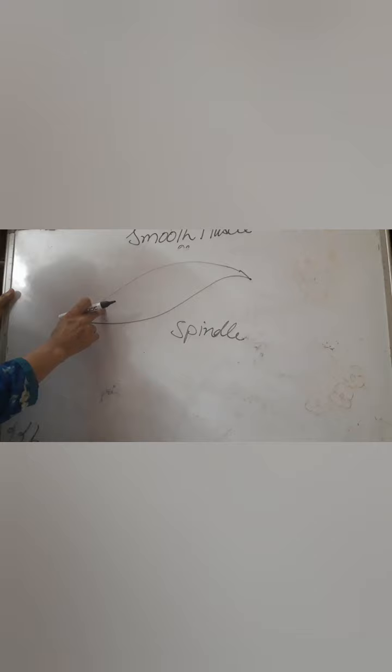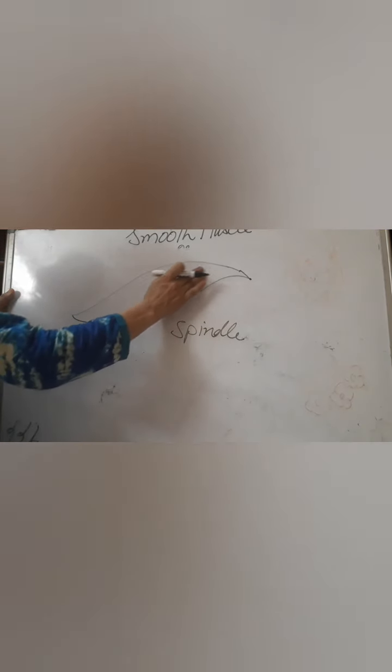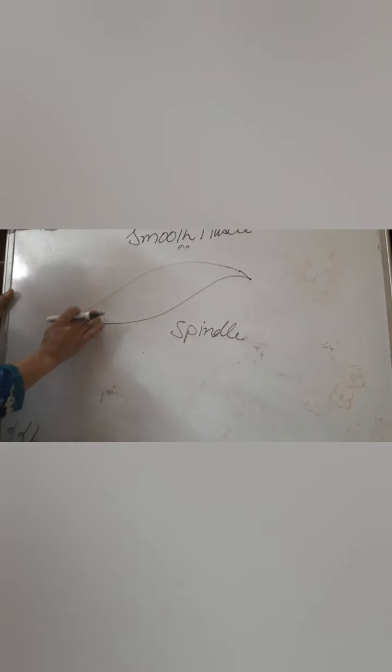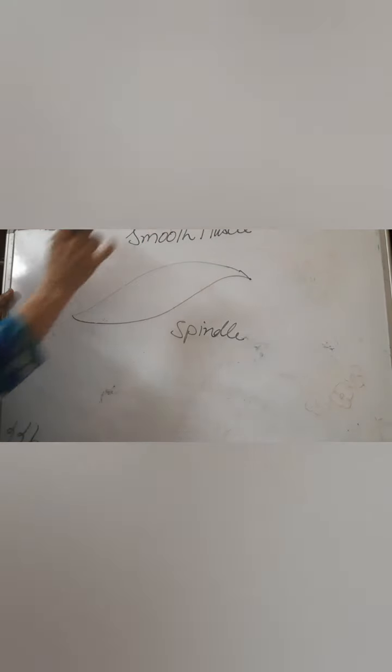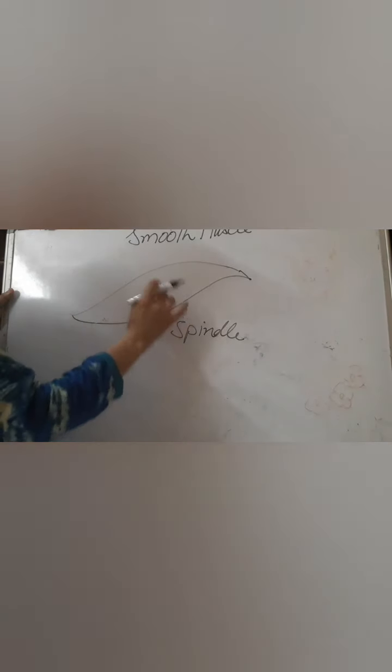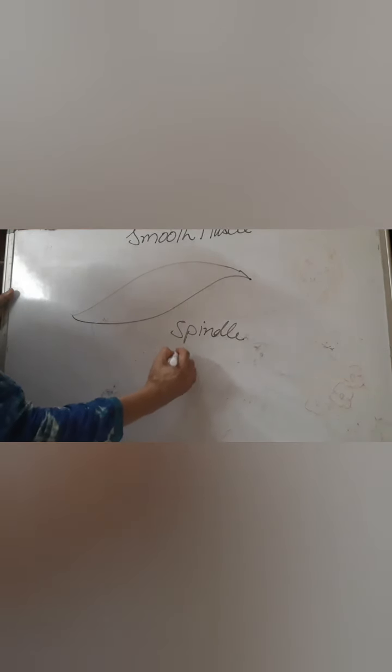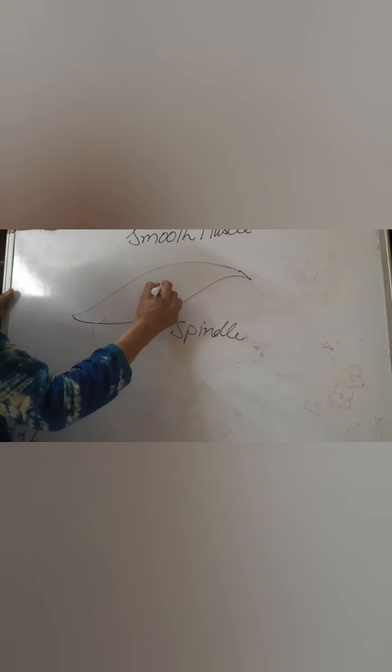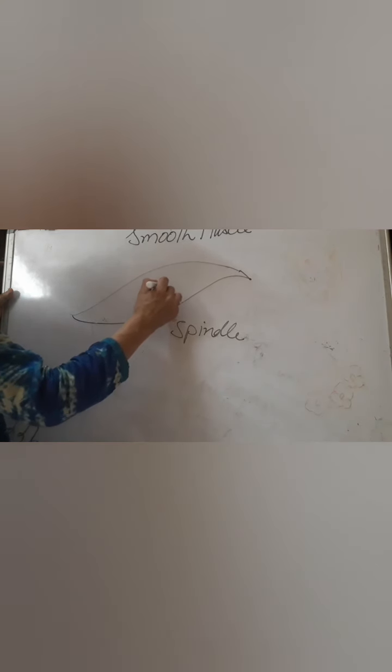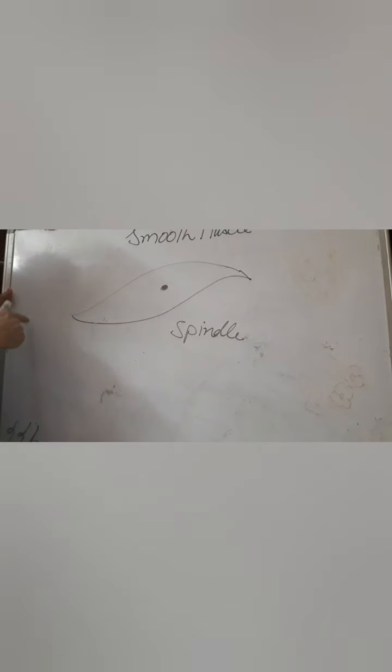It is unstriated muscle. Because it is a cell, it must have a nucleus, and the nucleus in this muscle is in the center, and only a single nucleus is present, unlike the skeletal muscle which was multinucleated.